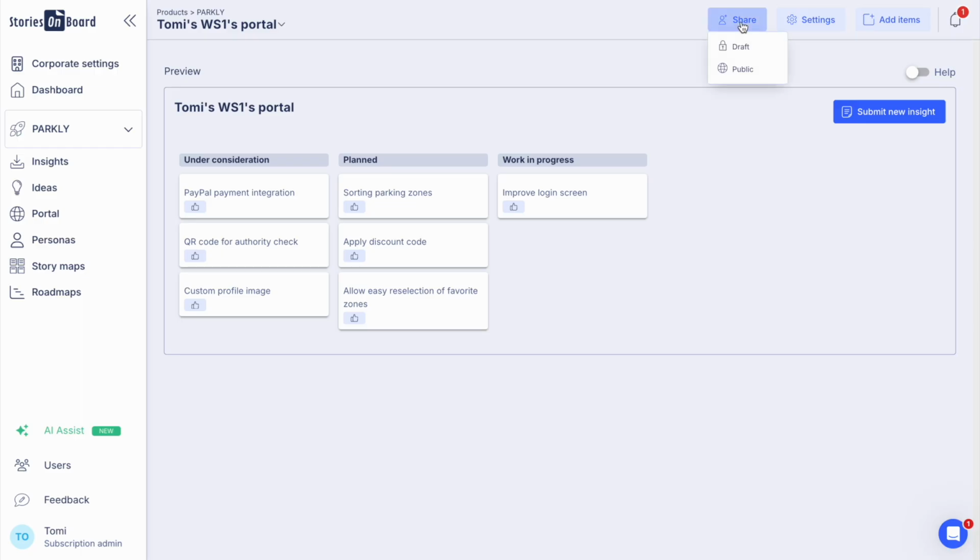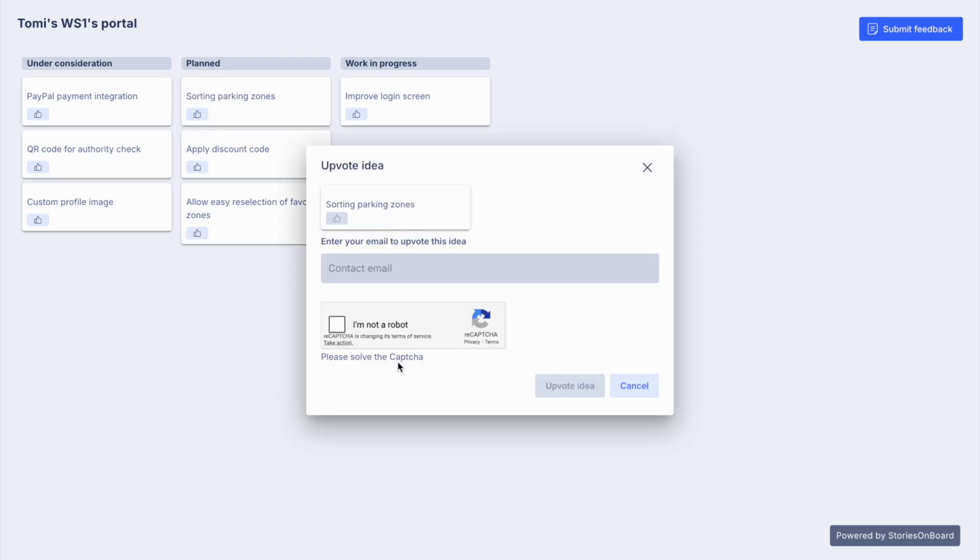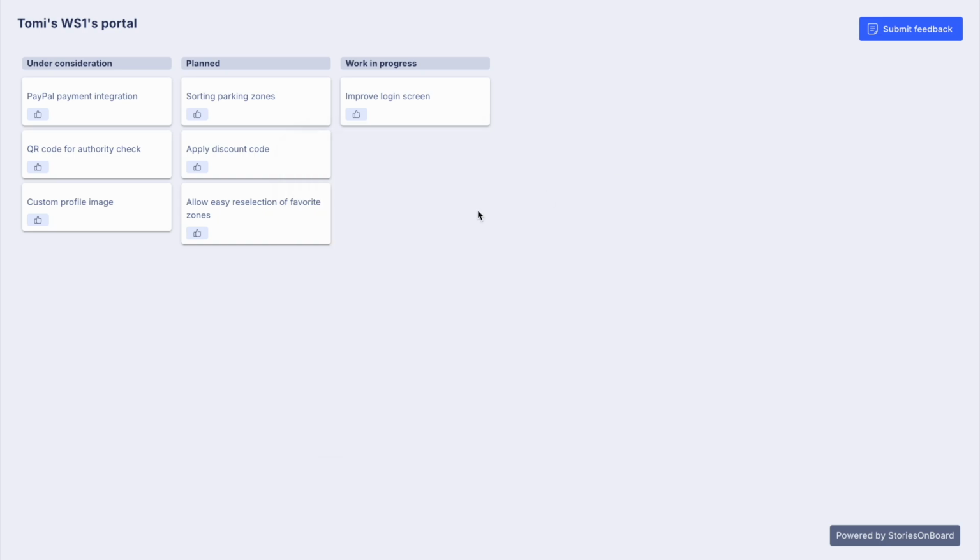We can set the portal visibility public, and we are able to share our portal through a link with them. Our stakeholders and users can also take an active part in prioritization over the portal. We know already that sorting parking zones is one of the most wanted features at this point based on the received insights. Our visitors can also upvote on the items displayed on the portal, helping us in prioritization.